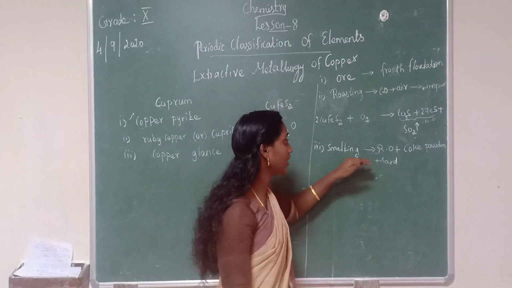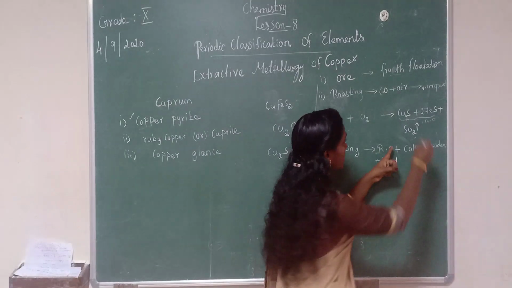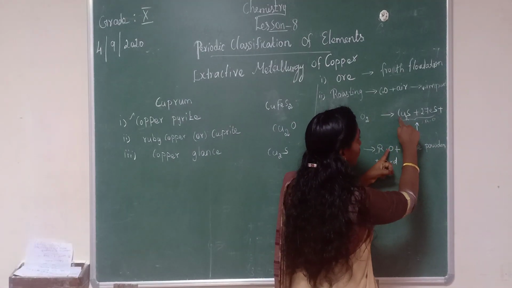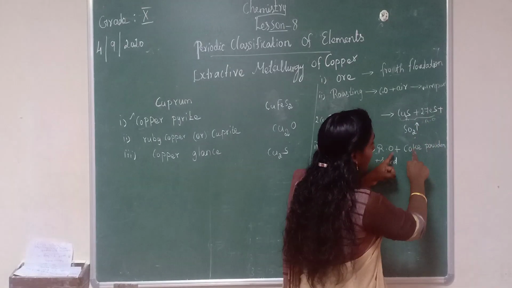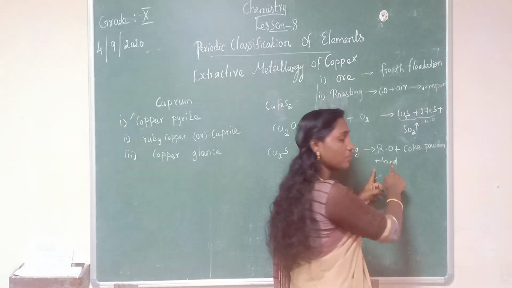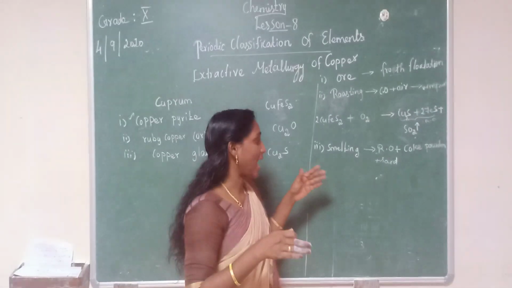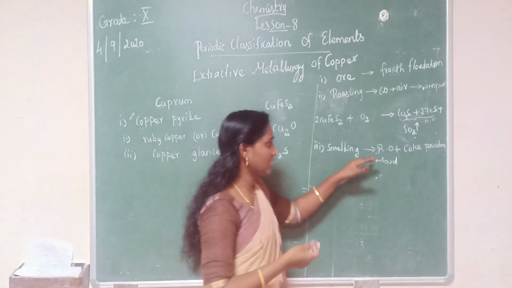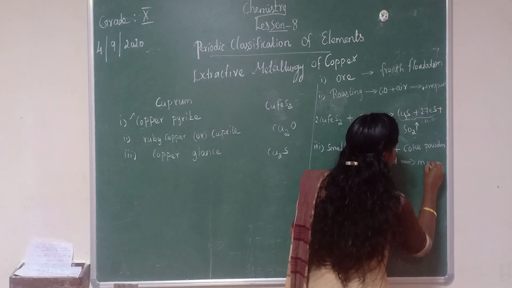What are the things we need to take in the blast furnace? Roasted ore, which is the product we got in the previous step, then coke powder, which means coal powder, and some sand. When we heat this in the blast furnace, it will heat up and melt.